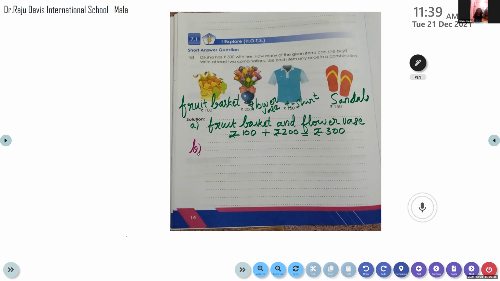T-shirt and sandals. So T-shirt is rupees 150 plus sandals is rupees 150. Let's see what will come.